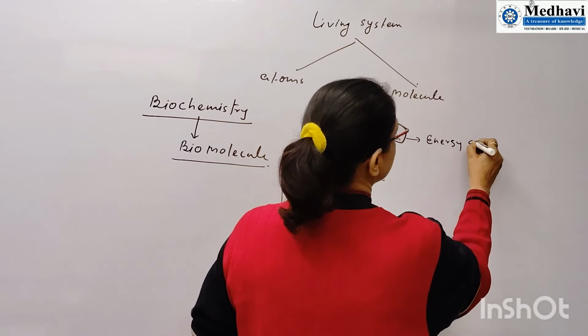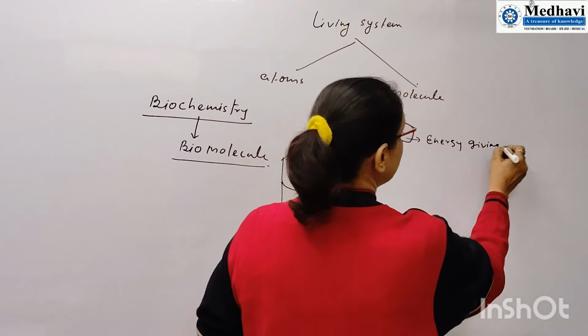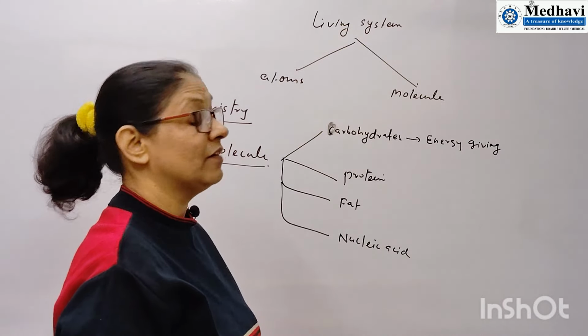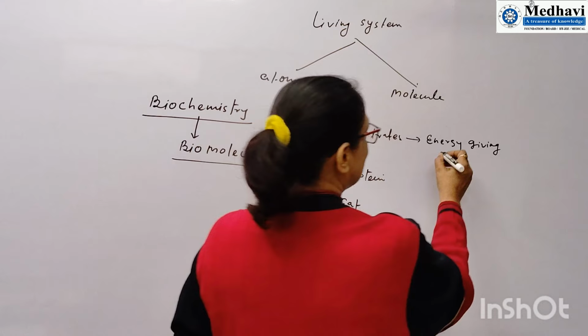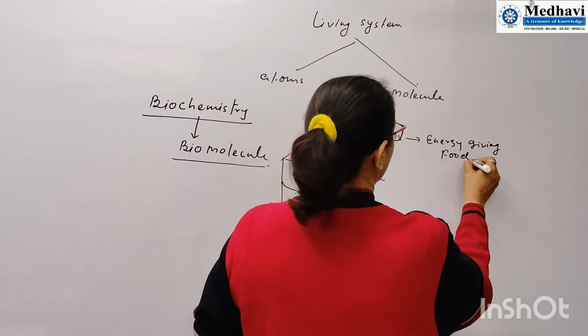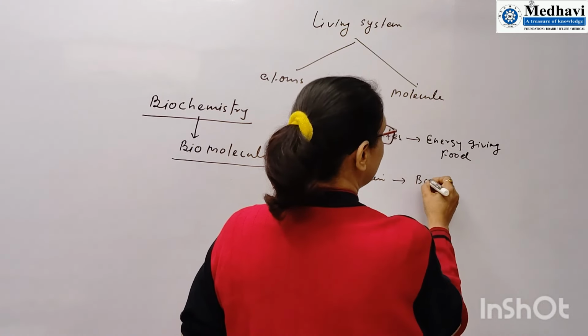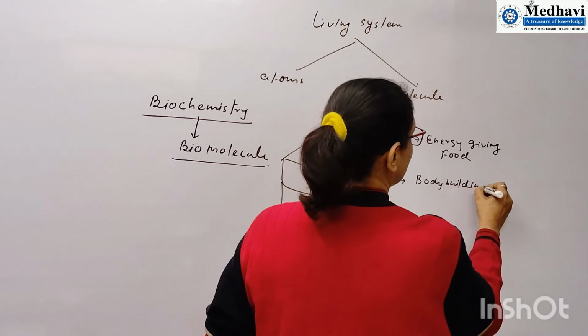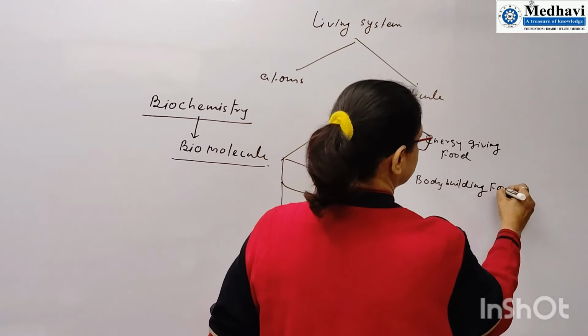Very important information: the work a living organism performs is with the help of carbohydrate only. So it is energy giving food. Protein is a body building food. It prepares the bones and muscles of the body.